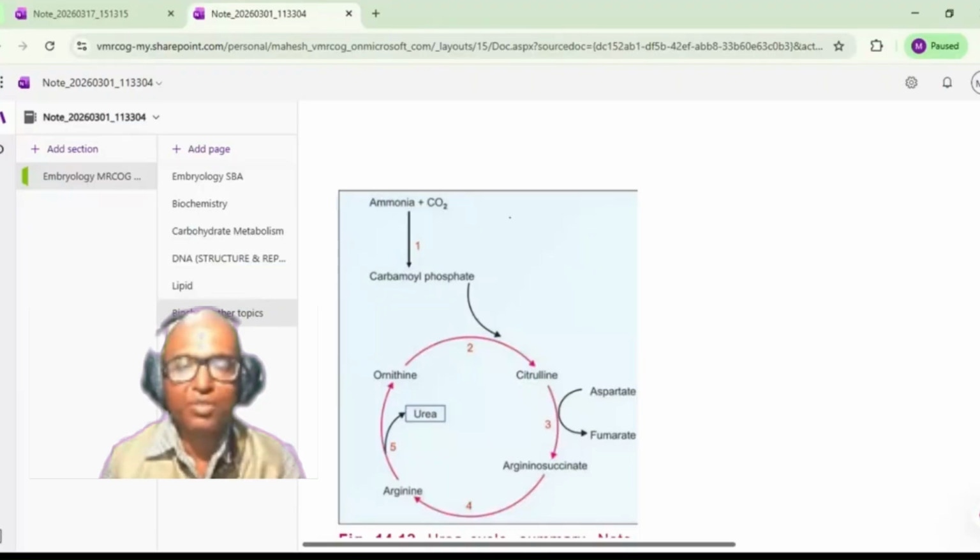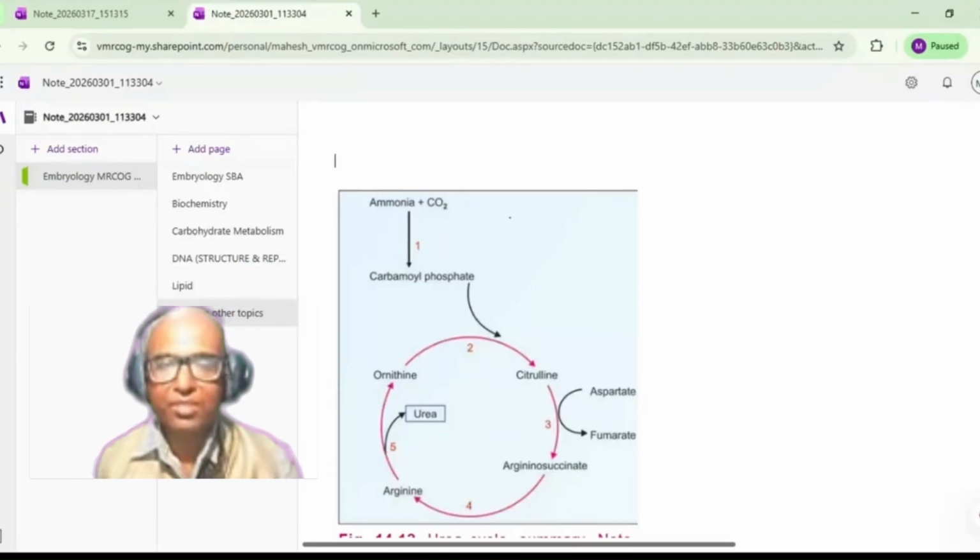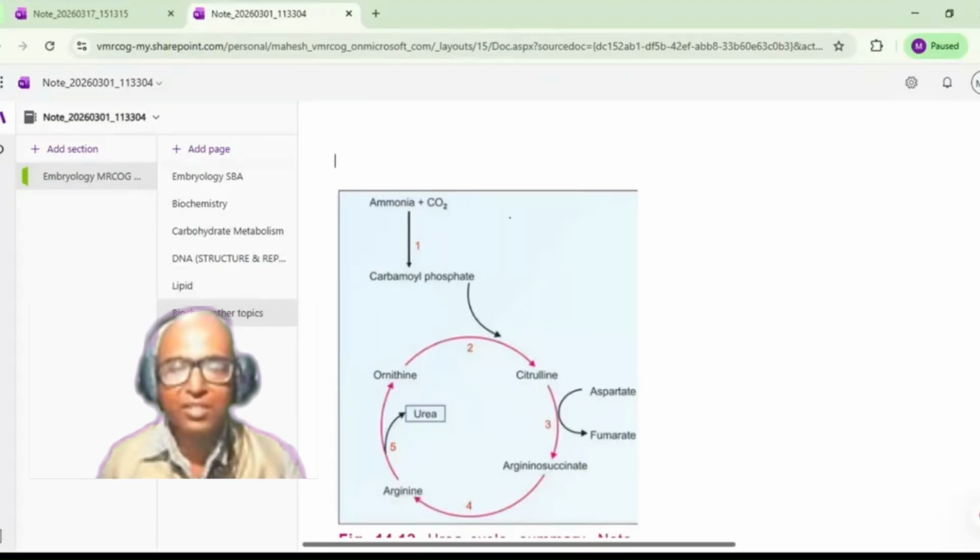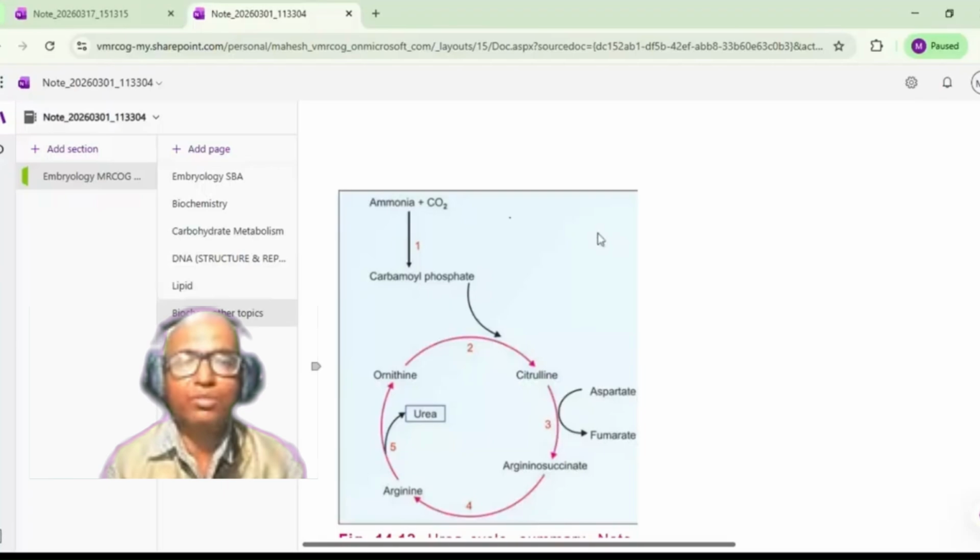Now we are going to discuss the urea cycle. We know that ammonia is getting formed in various processes, various enzymatic reactions, and this ammonia requires detoxification. And this happens in the cycle called the urea cycle. So this is the urea cycle where the ammonia undergoes the detoxification process.